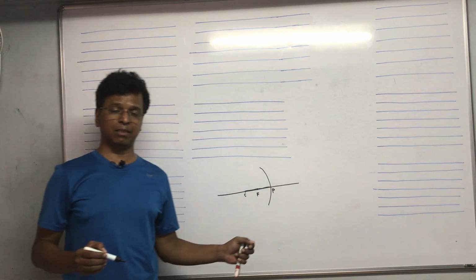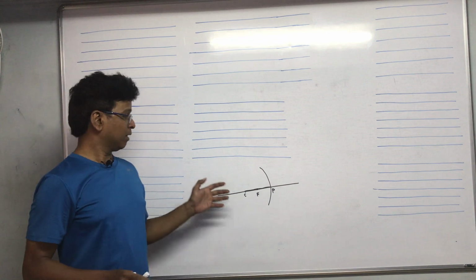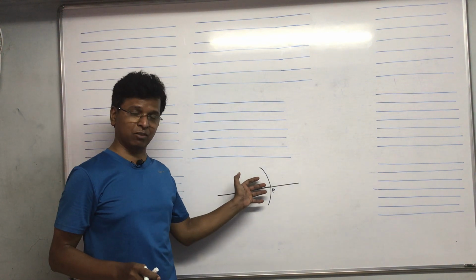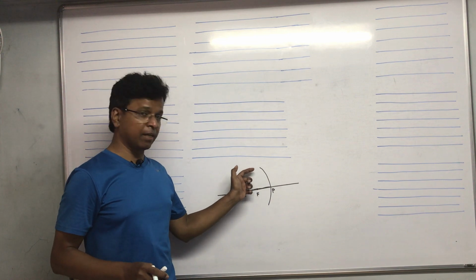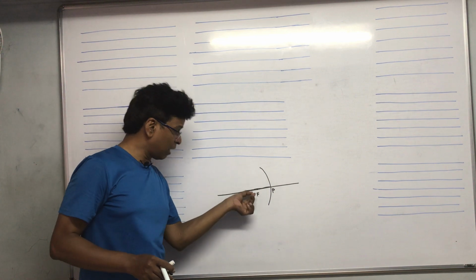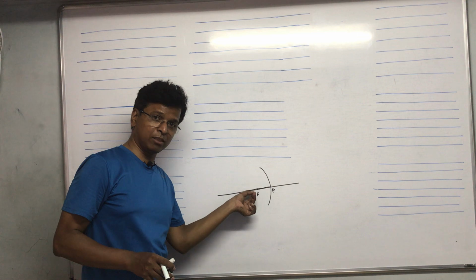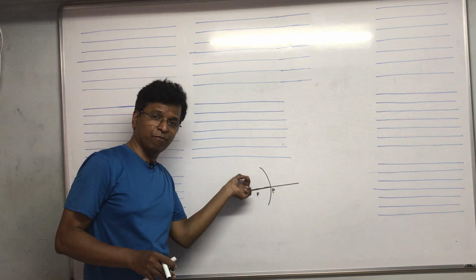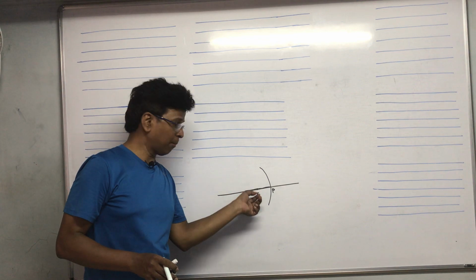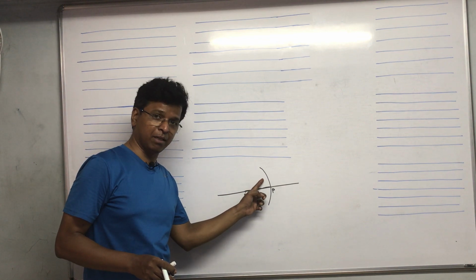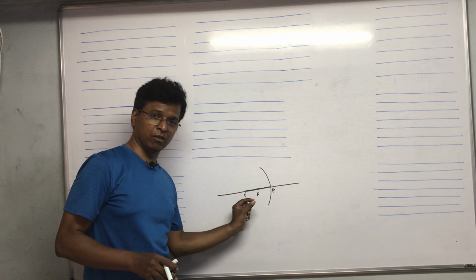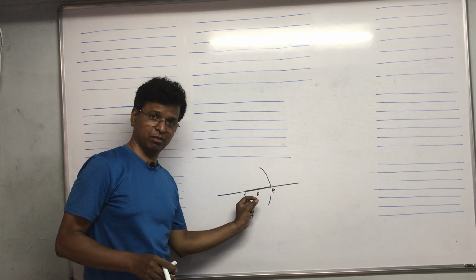Focal point is basically the point on the principal axis at which rays of light parallel to the principal axis converge after reflection. Remember, in the case of a concave mirror, the light rays will actually converge.